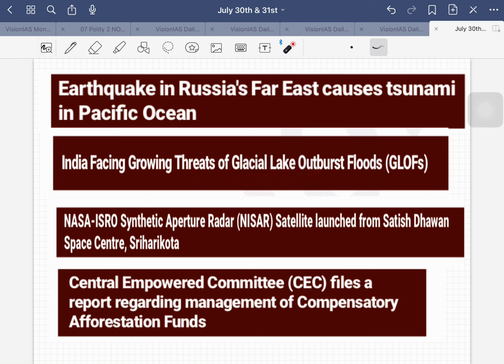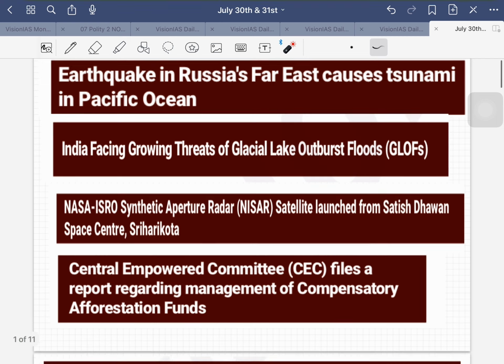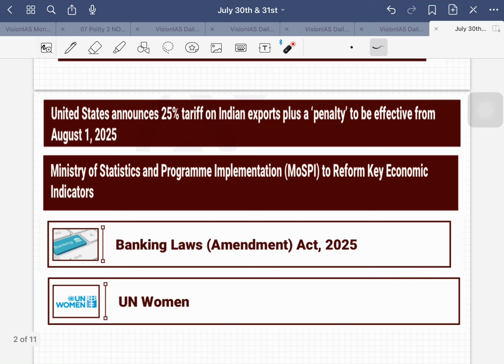NASA-ISRO Synthetic Aperture Radar NISAR satellite launched from Satish Dhawan Space Center, Sriharikota. Central Empowered Committee files a report regarding management of compensatory afforestation funds. United States announces 25% tariff on India's exports plus a penalty to be effective from August 1st, 2025. Ministry of Statistics and Program Implementation to reform key economic indicators.